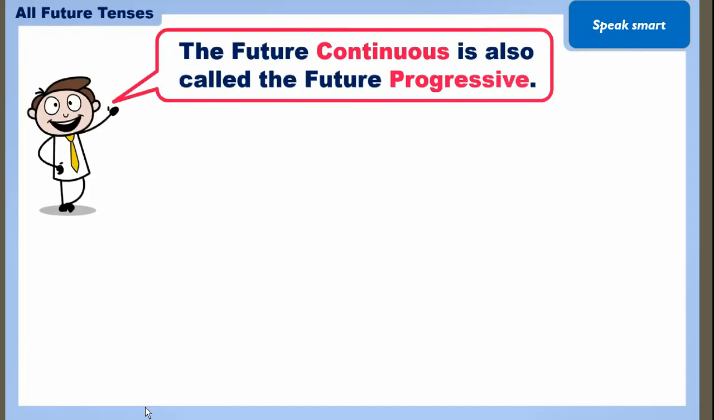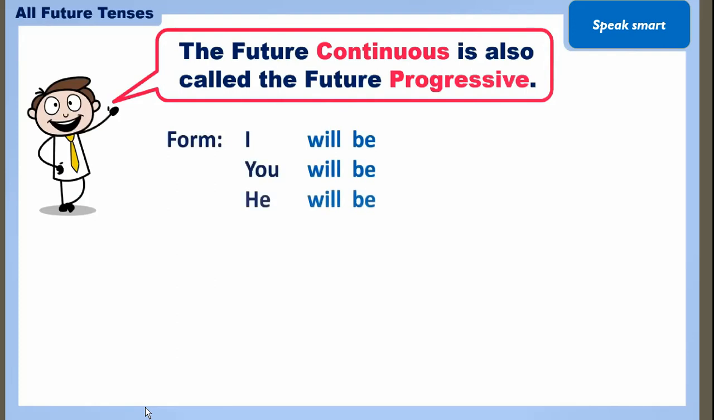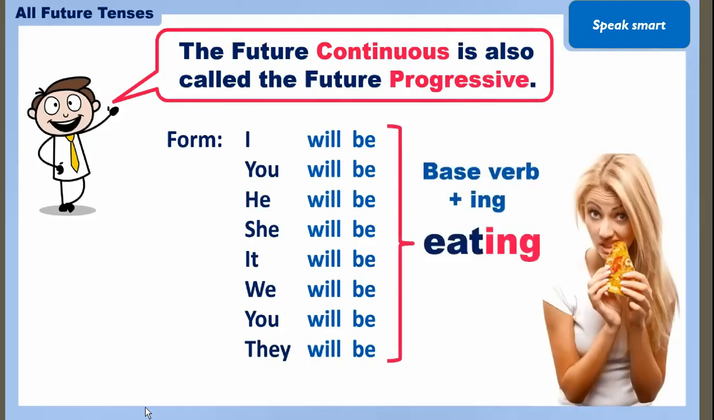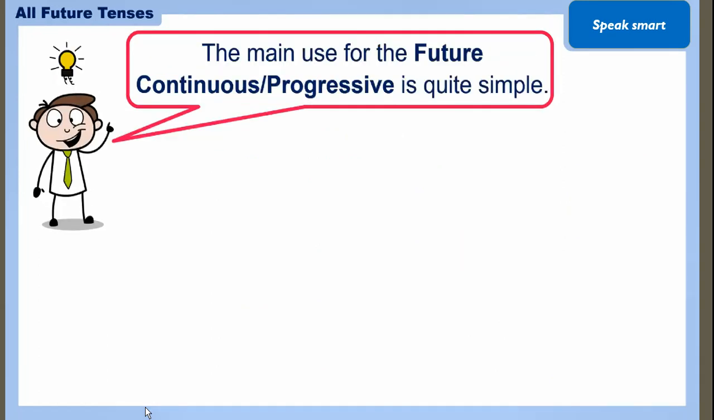The future continuous tense is also said to be the future progressive tense, and here we are using the will be verb with all subjects, along with the base verb form with ing. So for making negative, we put the not word in between will and be, and the short form is won't be. Now it is quite simple, but it also has many uses that we will see.